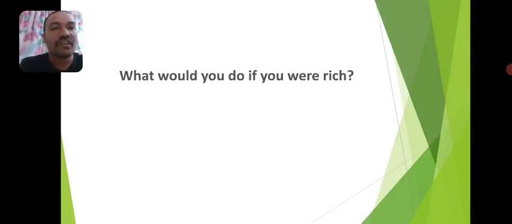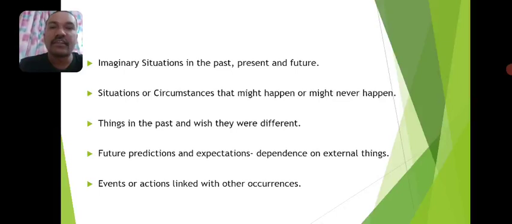We use conditional sentences in the English language to talk about imaginary situations in the past, present, as well as in the future. We use these sentence structures all the time to talk about situations or circumstances that might take place or might never take place in future. And we can also use these structures to talk about things in the past.